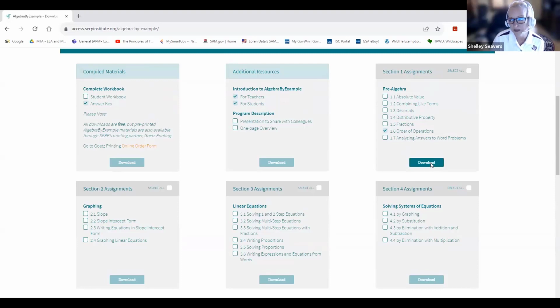It comes downloaded directly to my computer and it shows up in my files as a downloaded PDF file, and I can use it however I need to just after that. So let me show you what that looks like.